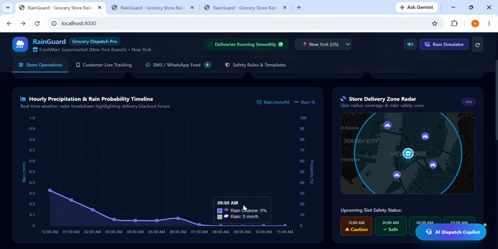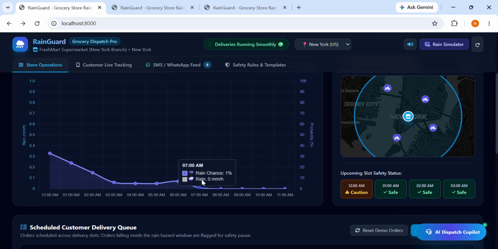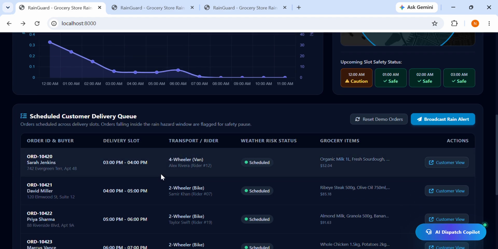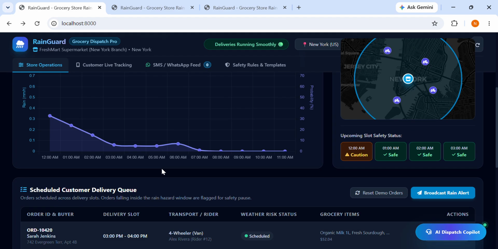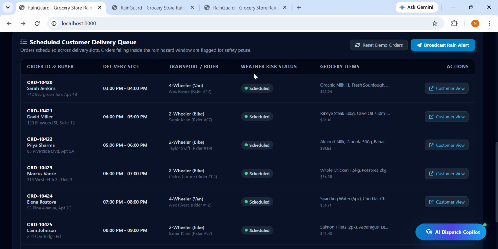I'll show you. Shift the code from the HTMLs and the Python files to an Excel file and read it. We can do all that also. But right now it is a simple app, so let us treat it simply. These are the customer name, delivery slot, and weather risk status here. You can do it for forest fires also, or any climate related app.